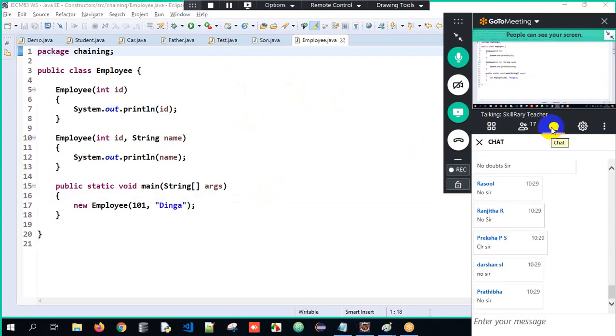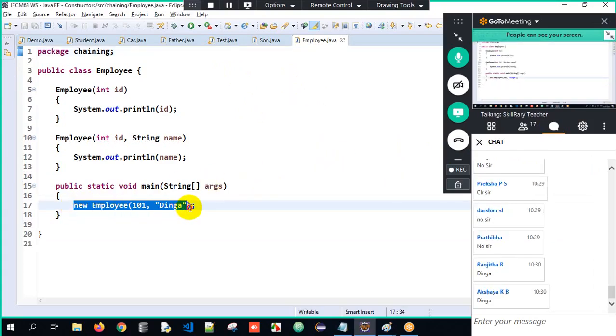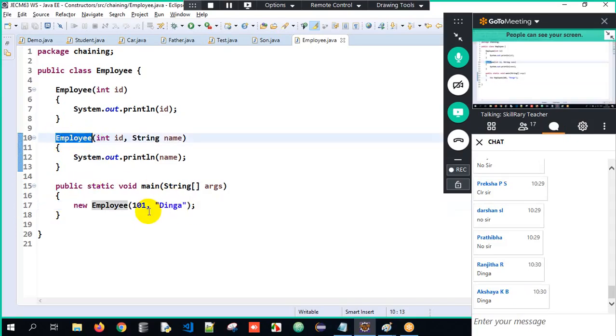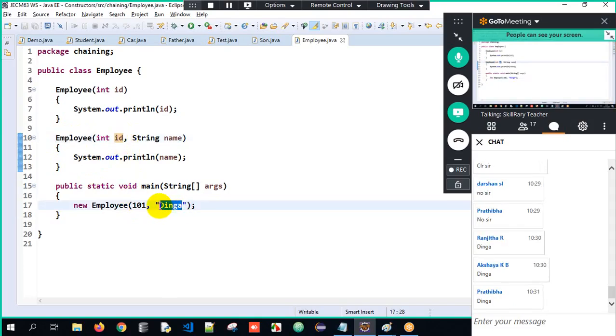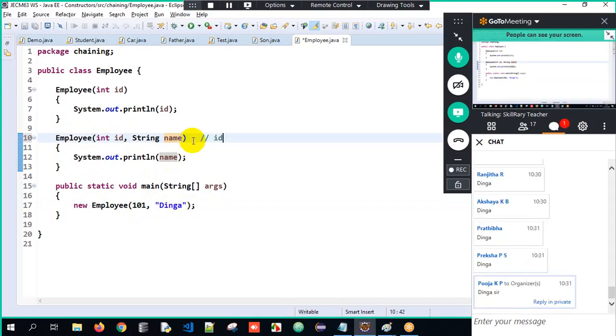Great, very good. You are creating an object, and simultaneously the constructor gets called. You are passing 101, which is stored into id, and dinga gets stored into name. Whatever you told is absolutely valid. Id will be 101 and name will be initialized to dinga.